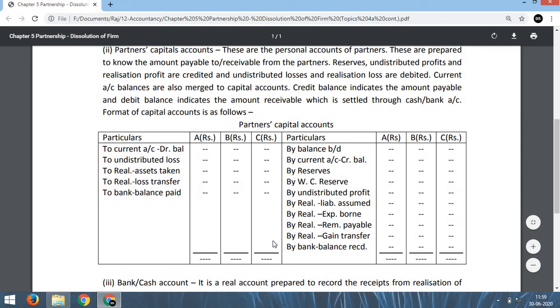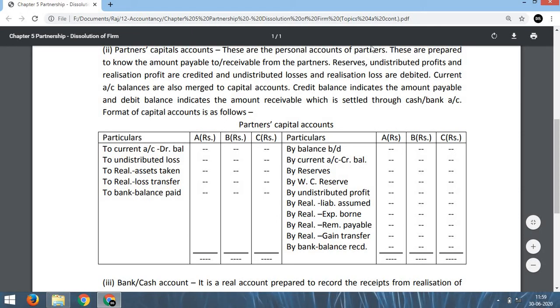And in case a partner has some debit balance in capital account, suppose in A's column this side total is more than this side, then the balance will come here. So we shall write by bank, balance received. Okay. So if capital accounts are showing credit balances, that is to be written here, to bank, balance paid to A, to B, to C. If the capital account has debit balances, that is to be written this side, by bank account. Okay. So this is how to prepare capital account and how to close the capital account.